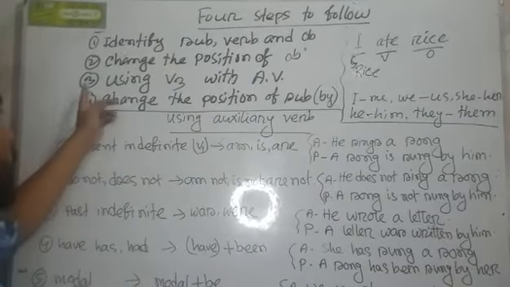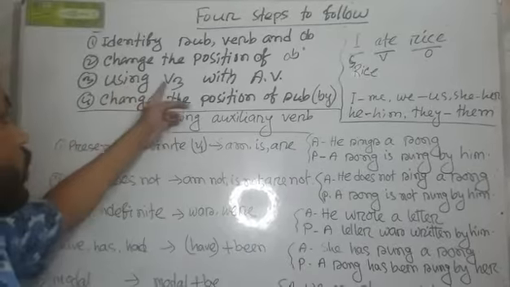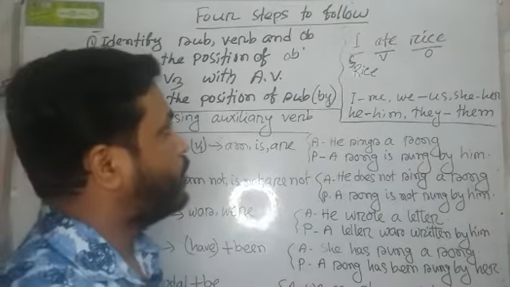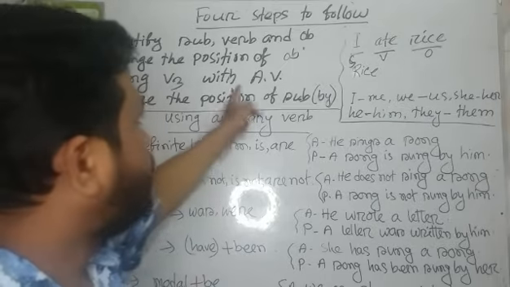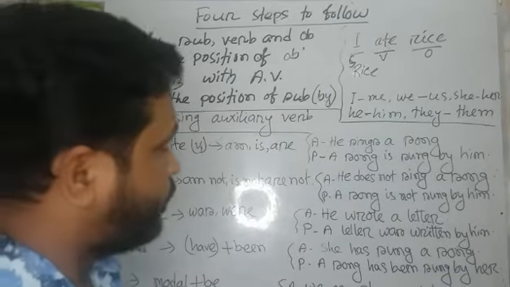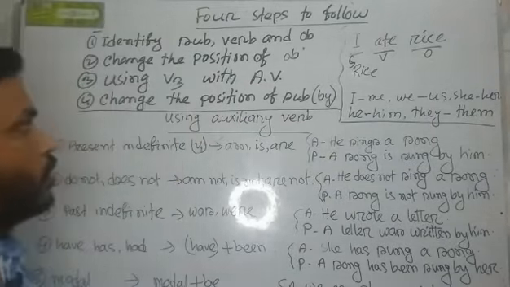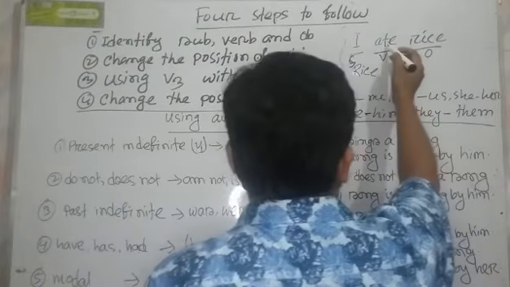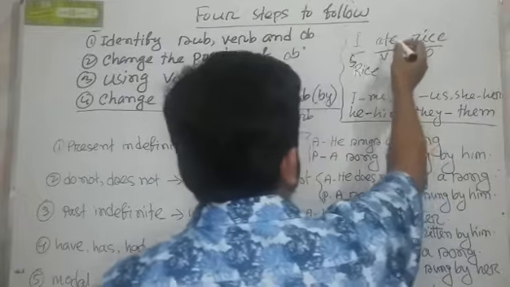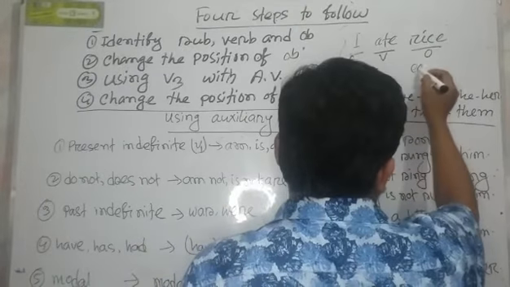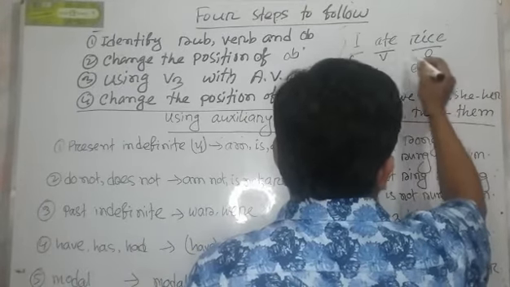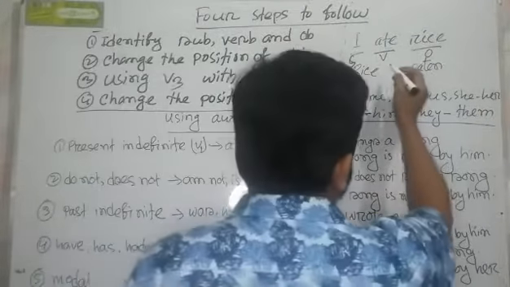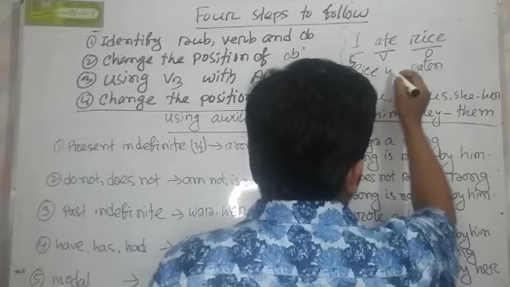Then in the third step we have to use B3, that means the third participle of the principal verb with auxiliary verb according to tense or person. So the third form of ate is eaten. As it is an example of first indefinite tense, we have to use here was.